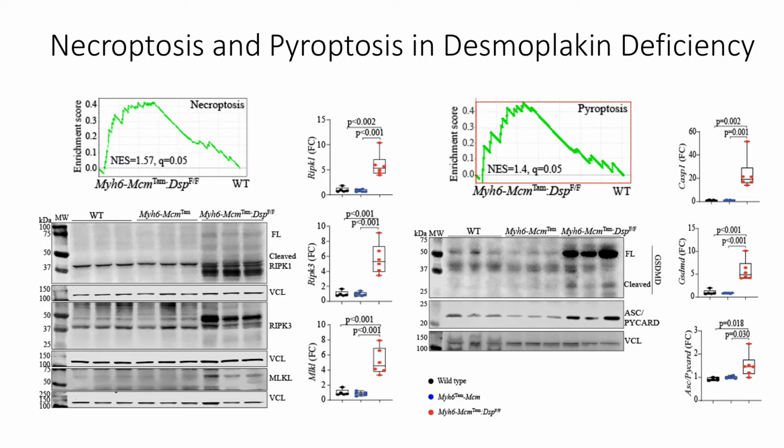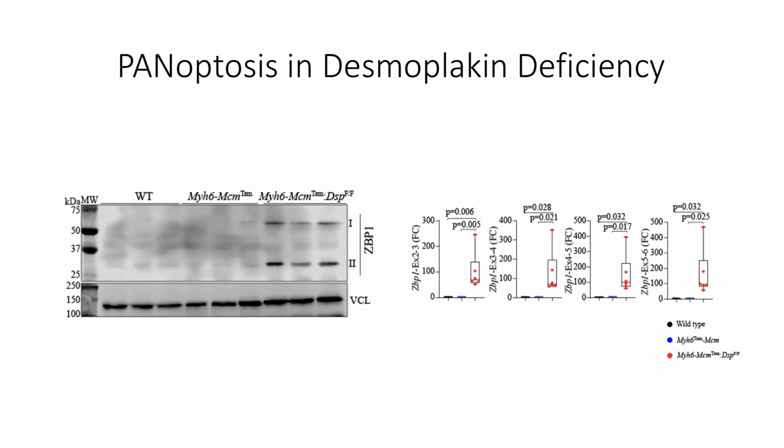Necroptotic markers, RIPK1, RIPK3, and MLKL, and pyroptotic markers, gasdermin D and ASC, were upregulated, indicating activation of additional cell death programs, which are collectively referred to as panoptosis. ZBP1, Z-DNA binding protein 1, acts as a sensor protein, which is considered the master regulator of panoptosis. In our model, both protein and mRNA levels for ZBP1 were upregulated significantly for both isoforms, as we see with our exon-specific expression analysis.